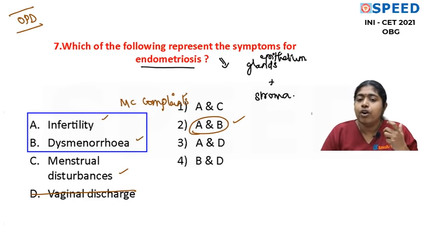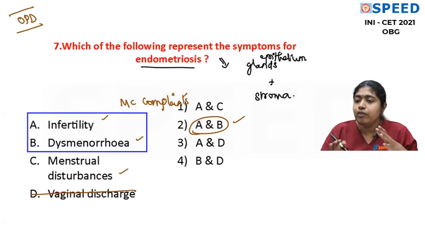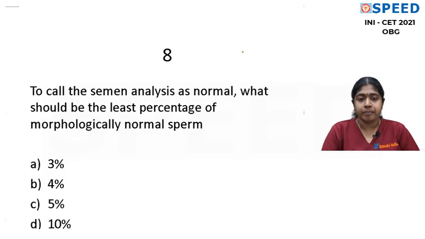Even if you have read all the 5 Ds in order, you will not be able to answer this question. Only if you have seen an endometriosis patient in your infertility OPD and elicited history for yourself, then this question becomes a very simple question. Okay. So the 8th question goes like this. To call the semen analysis as normal, what should be the least percent of morphologically normal sperm?